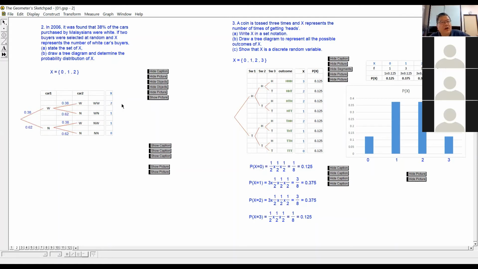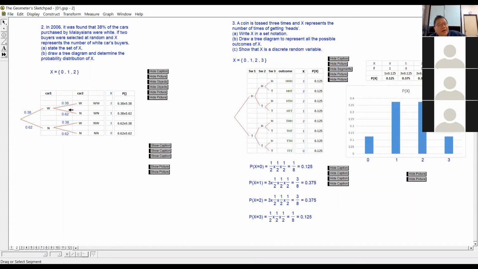Then they will ask you, what is the probability of X equals 0? So if you want the probability of X equals 0, you just follow the 0.62 and 0.62 path, and you will get the probability of 0 white cars.